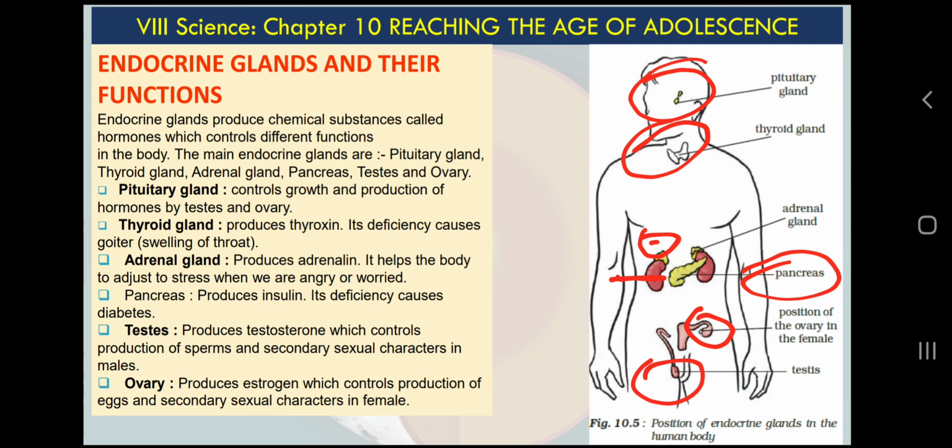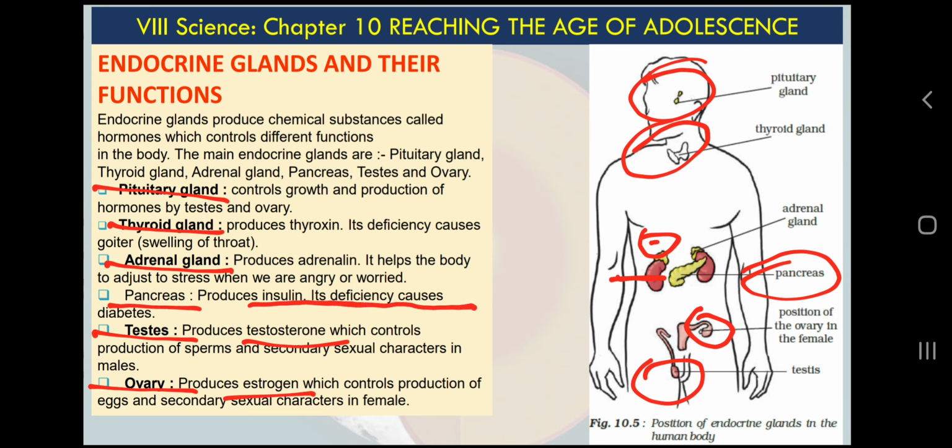We have discussed these organs in a previous chapter, chapter number 9, reproduction in animals. You can check it out again if you want from the description below or by checking out the playlist. So these are the glands: pituitary gland, thyroid gland, adrenal gland, testicles and ovary. Now we know that testicles produce testosterone, and ovaries produce estrogen and progesterone. Then the pancreas produces insulin.